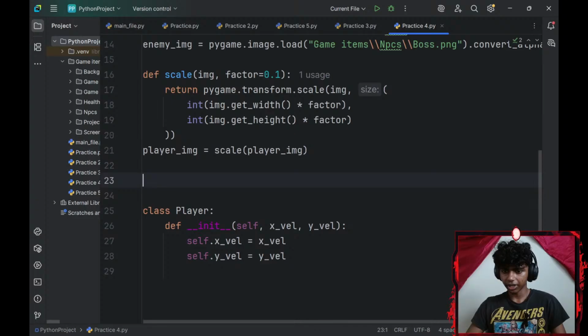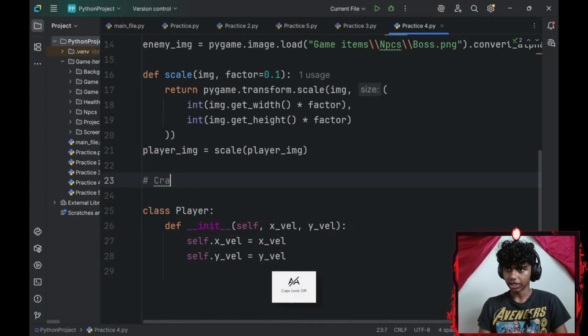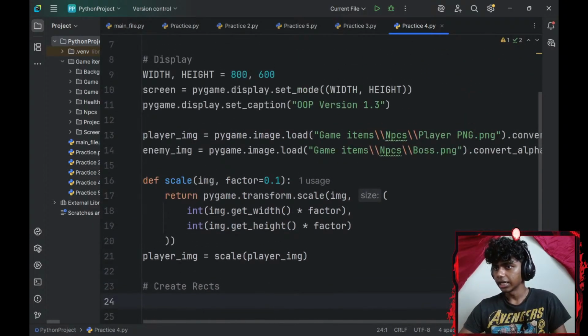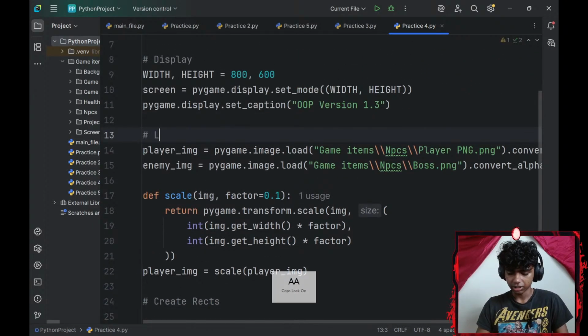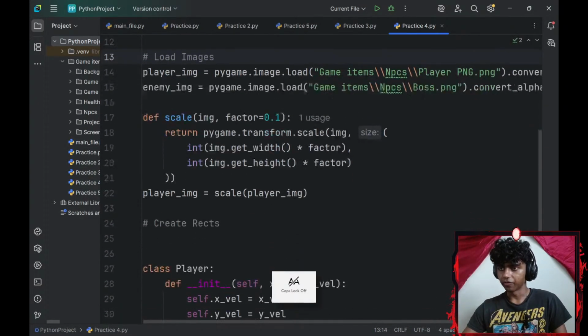Okay, now let me go ahead and create Rex. Create Rex. Okay, did I say load images? Let me go ahead and say load images. Alright, perfect.